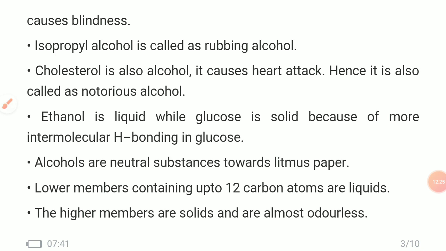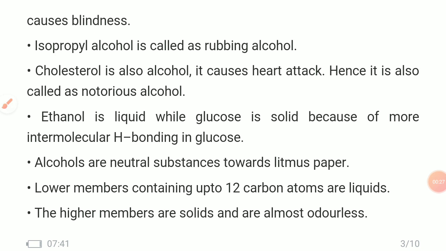And most importantly, all the alcohols are neutral substances toward litmus paper. As for example, if you take any acid, acid turns blue litmus paper into red, and if you take any base, it turns red litmus paper into blue.